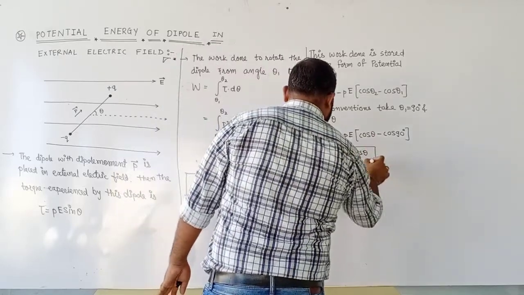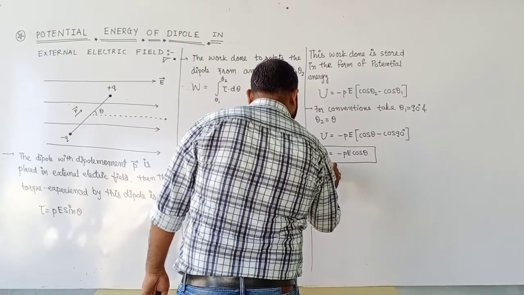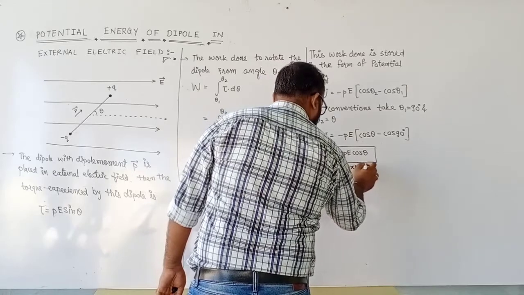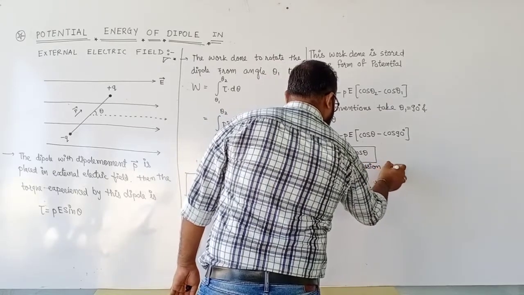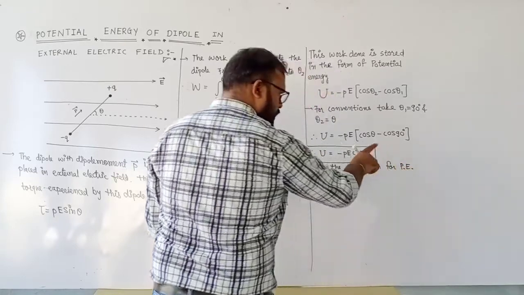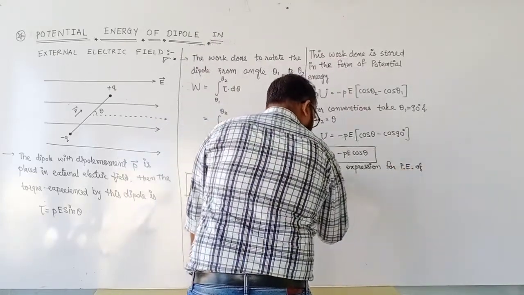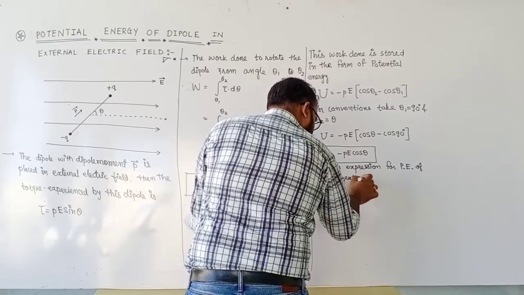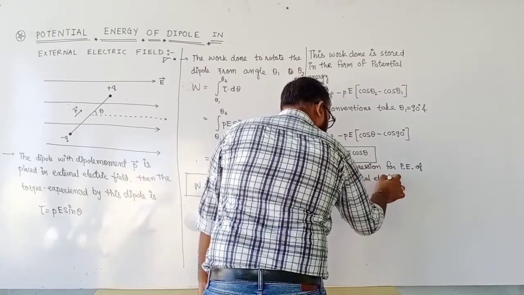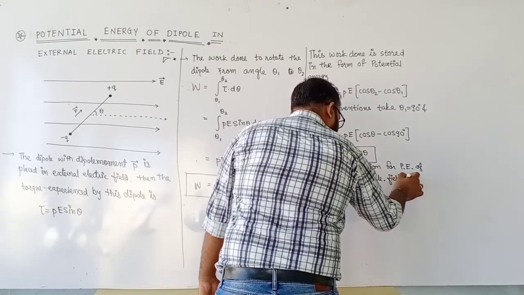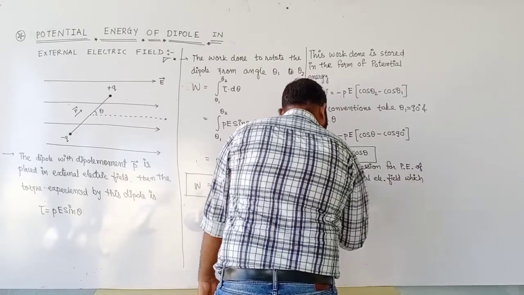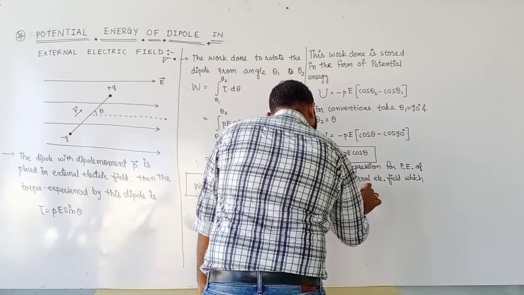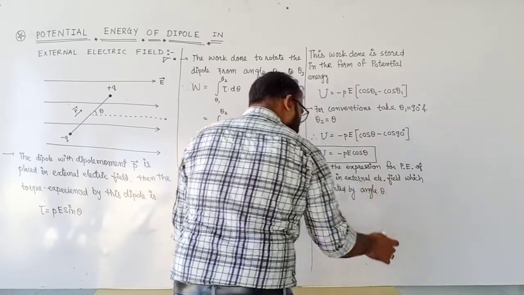So this is the expression for potential energy of a dipole in an external electric field which is rotated by angle theta. It's very simple.